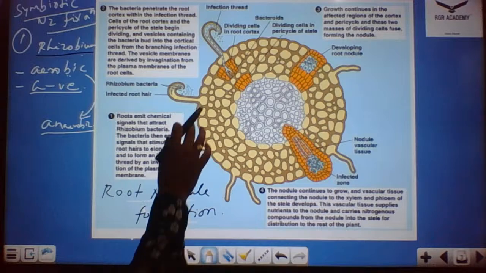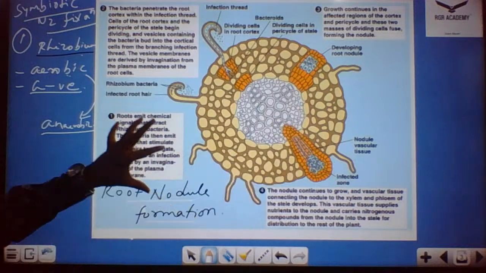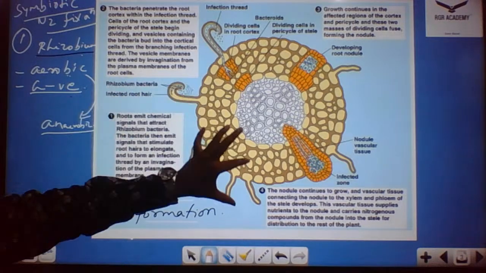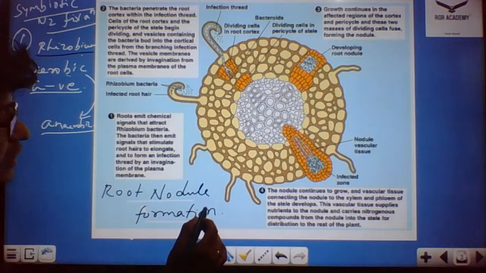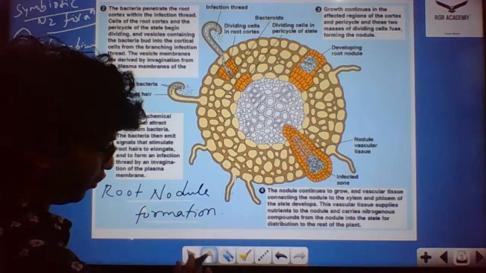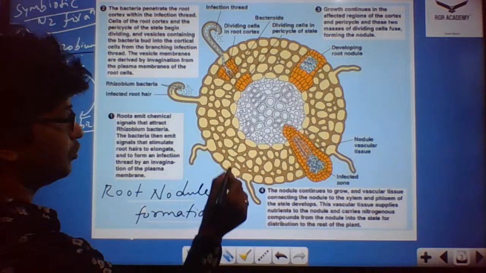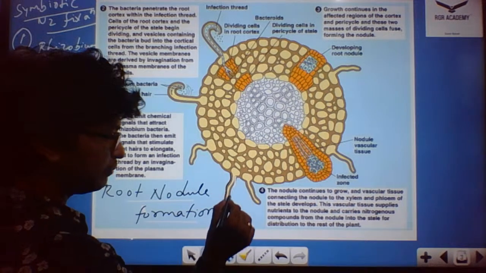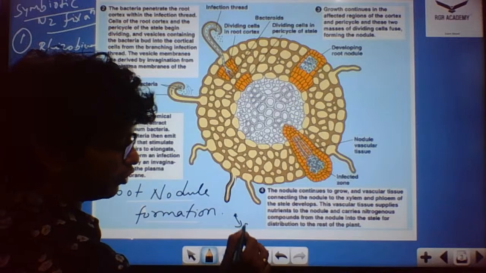Coming to the first part of the nitrogen fixation, what is going to occur in this diagrammatic illustration shows what reactions take place as far as leguminous plants are concerned. First is the root nodule formation. This is the root surface we're talking about, the root of the leguminous plants. This is the first stage. And here you could see the bacteria, the Rhizobium bacteria.